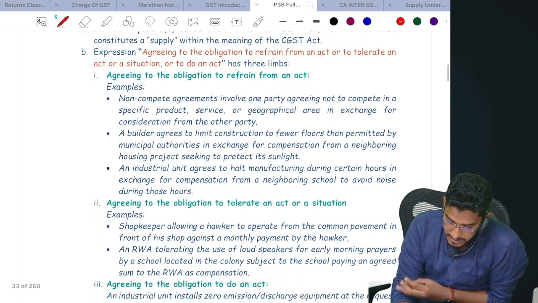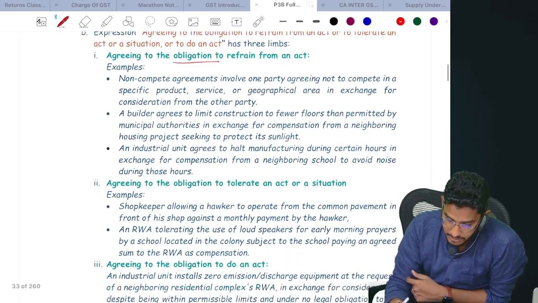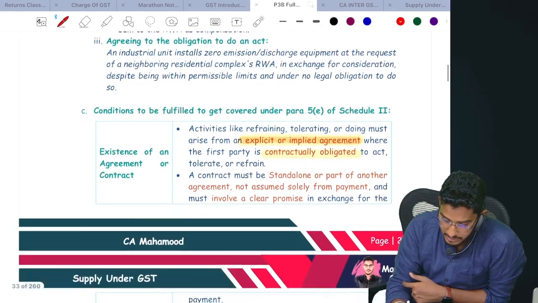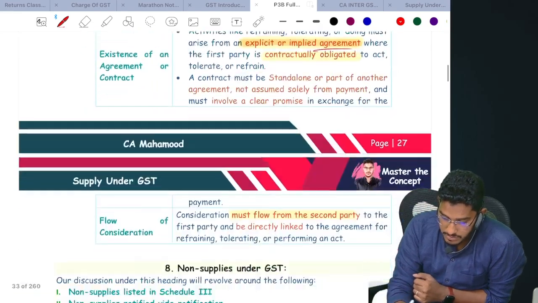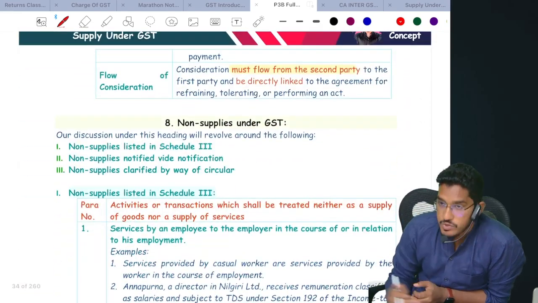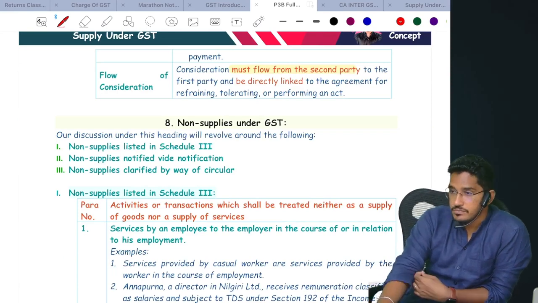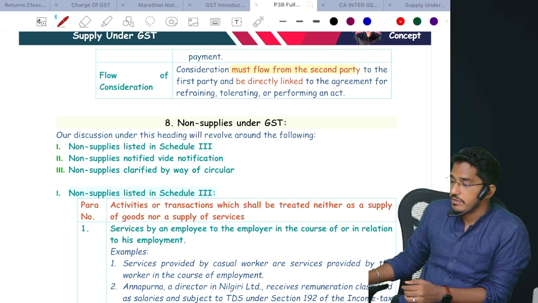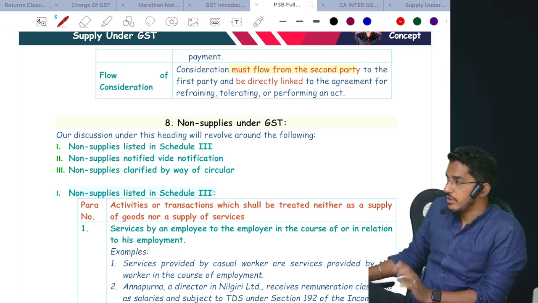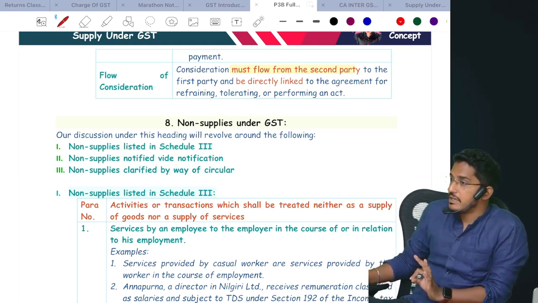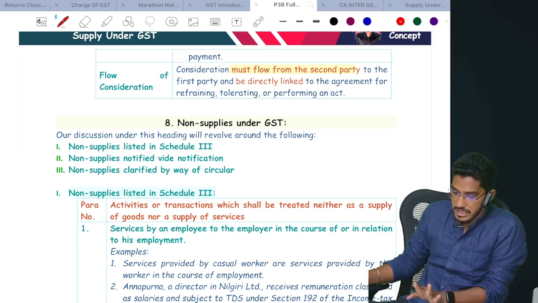When these things will get covered, like agreeing to refrain from an act, tolerate an act, in order to qualify as supply, there must be one agreement and there must be consideration. So we have successfully completed schedule 2 also. What we have covered till now, which activities will be qualified as supply. Once an activity has been qualified as supply, whether it will fall under supply of goods or it will fall under supply of services, that also we have covered.